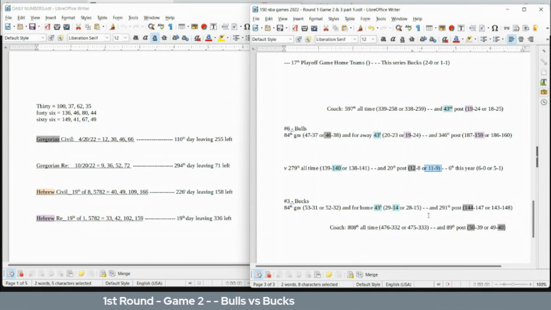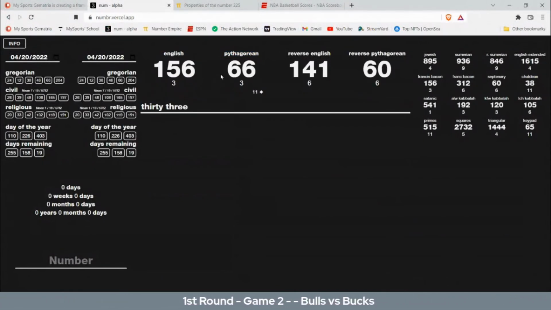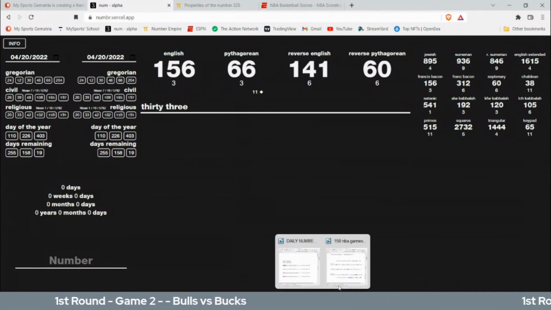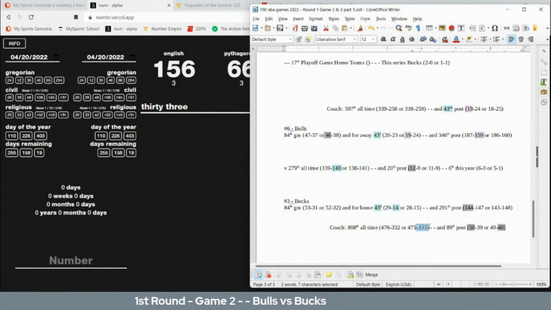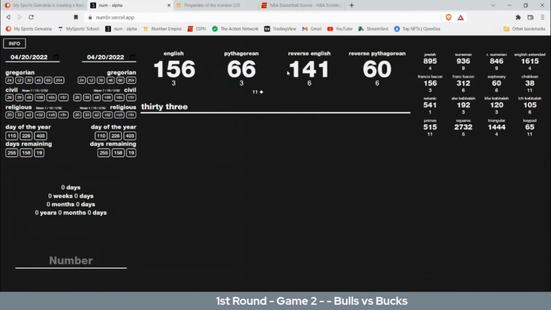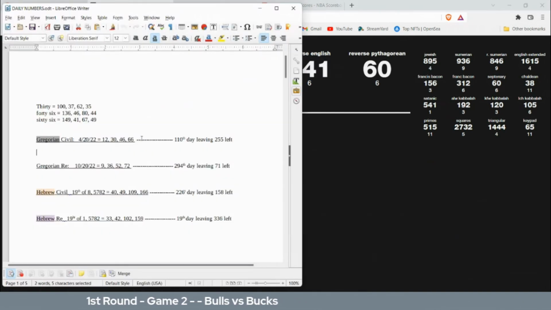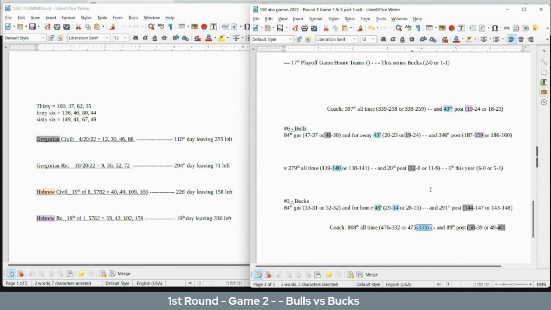What else? Bucks coach can get his 333rd all-time loss for his career. I know 33 is almost at 66 and 141. And I know this is 333, but Bulls could get that 141st all-time head-to-head win against the Bucks as he gets his 333rd loss. And then this 11/9, 9/11. 9/11 is the 156 prime number. 33 sums to 156 and 66 and 141. Today with 66 date numerology on the Gregorian. Bulls can get that 141, 11/9, 9/11, 333. Could be a pattern there.